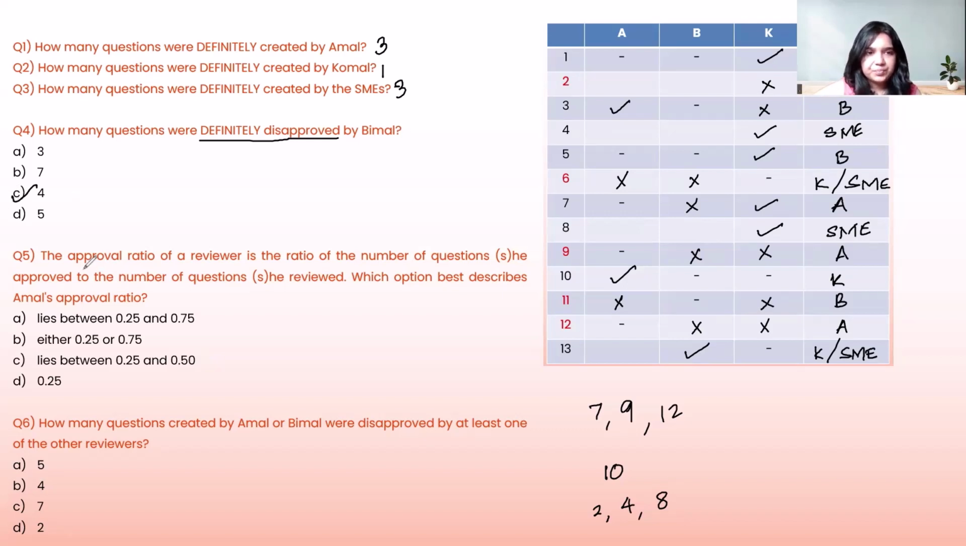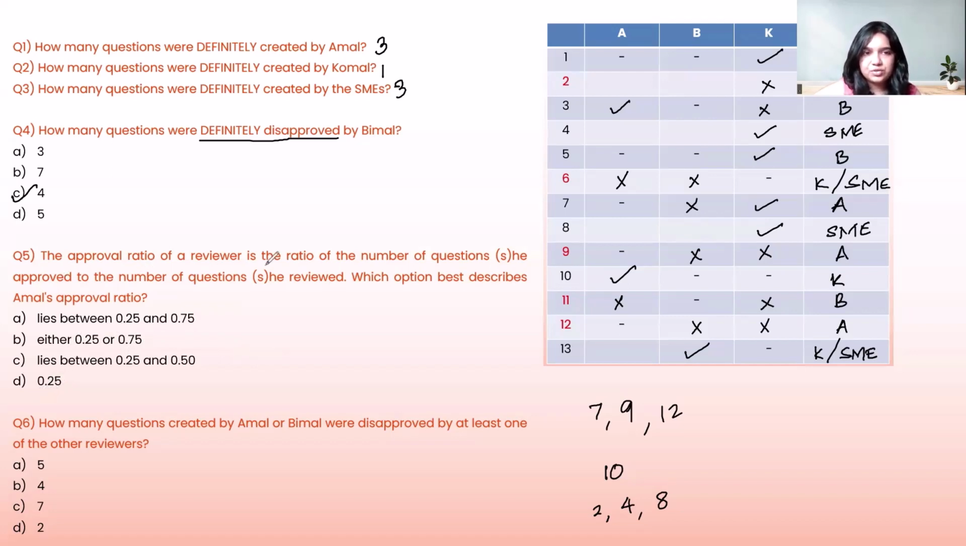Question 5 now. The approval ratio of a reviewer is the ratio of the number of questions he/she approved to the number of questions he/she reviewed. Which option best describes Amal's approval ratio? It lies between 0.25 and 0.75, or it lies between 0.25 and 0.5, or exactly 0.25.